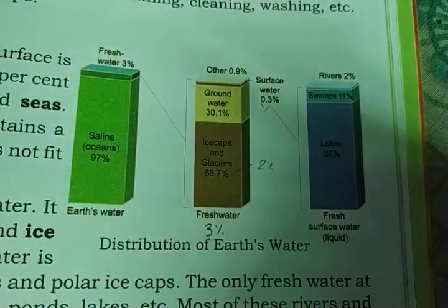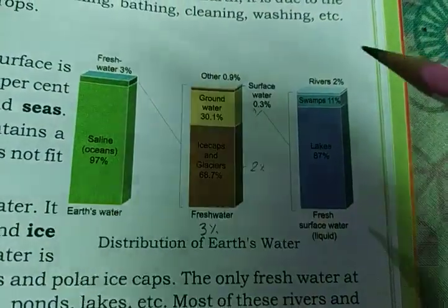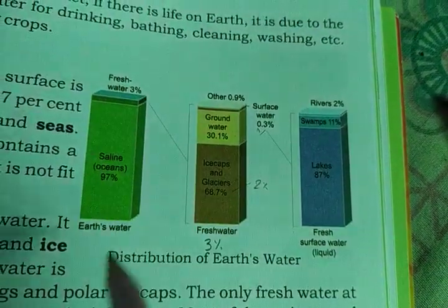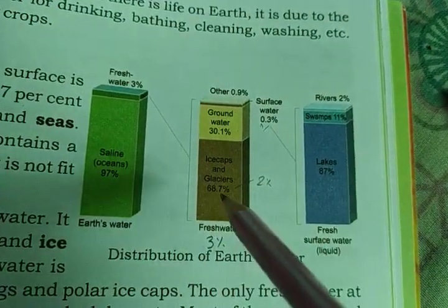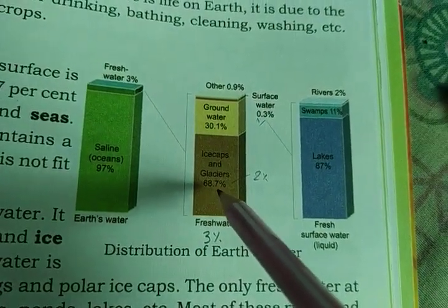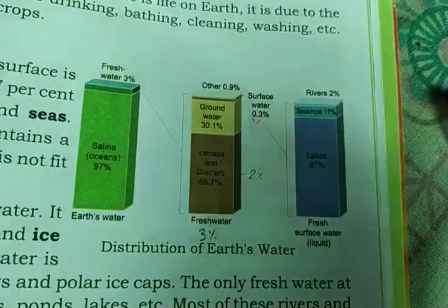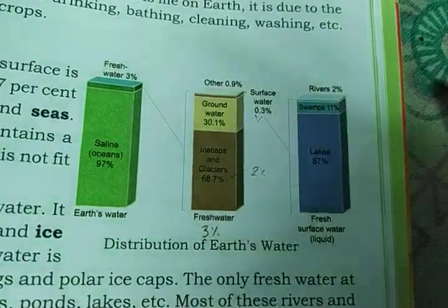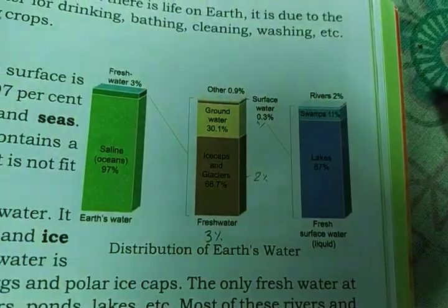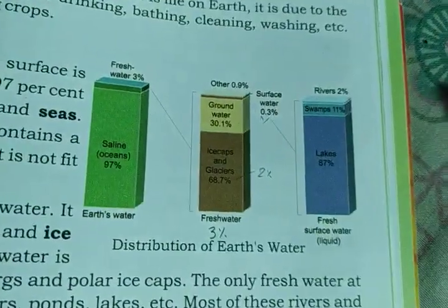So you can see that water availability is so less. We have so much water on earth, but the water available for drinking is still less because most of the fresh water is stored in glaciers, and then very little water is left for us. Now let us read about the sources of water available for us.